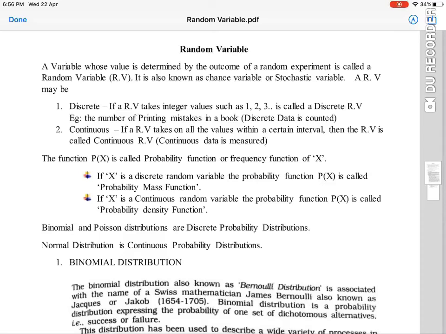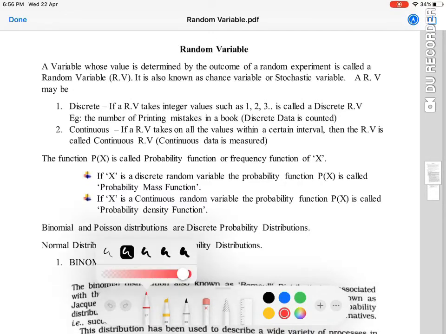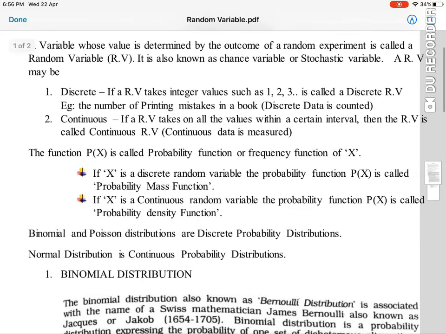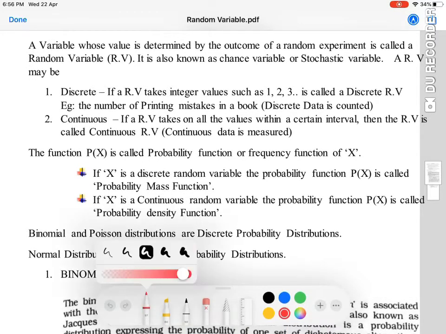Hello everyone. Previously we have seen different probabilities and now we are going to get into detail about various probability distributions. Before we learn that, we have to understand what a random variable is. So let us see. Random variable: a variable whose value is determined by the outcome of a random experiment is called a random variable.